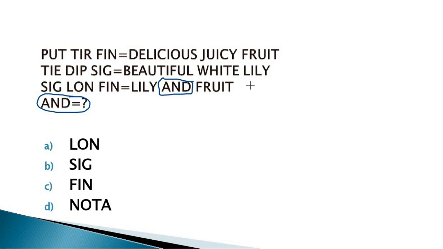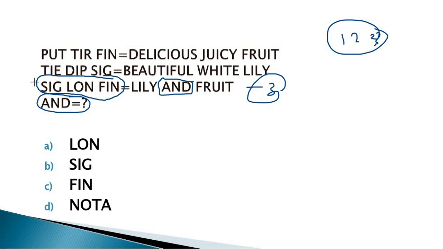I observe that "and" is in statement 3 and is alone in the whole sentences of 1, 2 and 3. The coding of "and" is only in statement 3, which has the coding SIG, LON and FIN. It means "none of these" is not the answer, because the answer for "and" is LON or SIG or FIN.